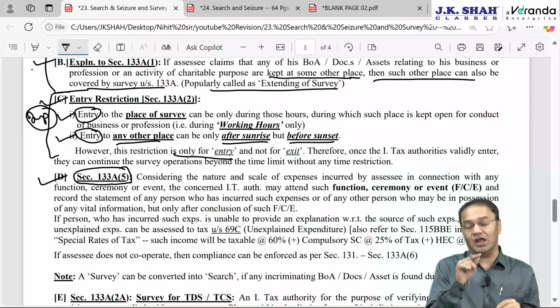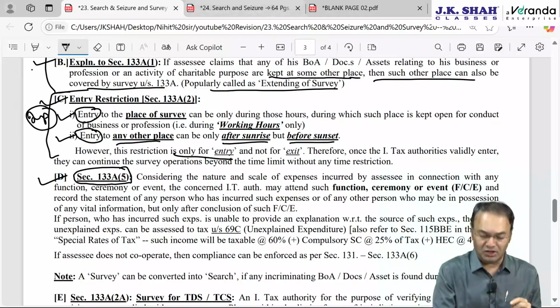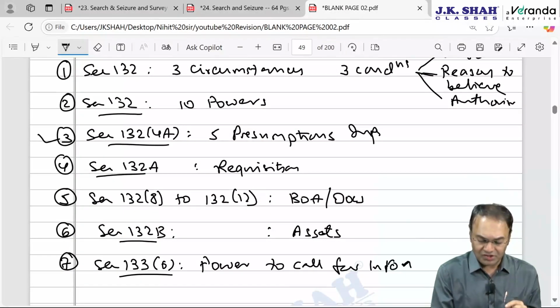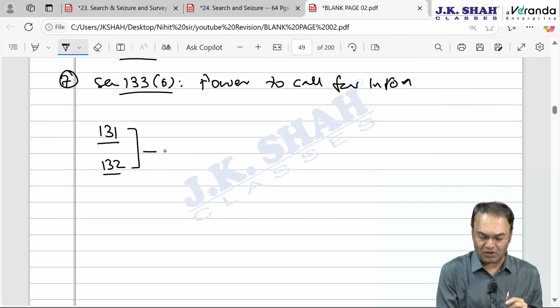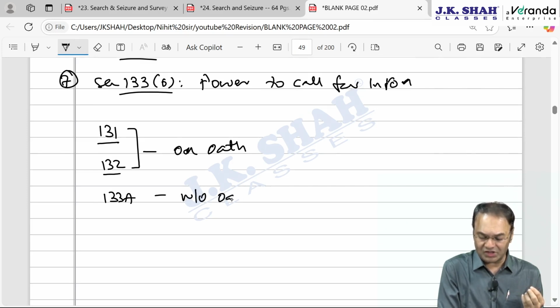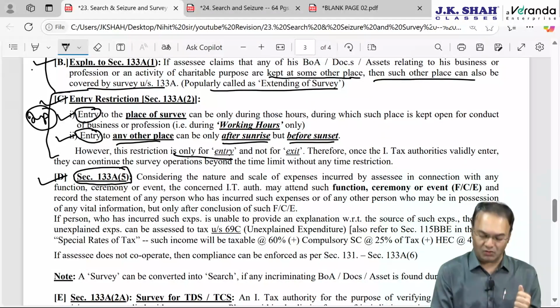If there is a search and upon conclusion of the search, when Panchnama is recorded, that is, statement recording takes place under search, then there the statement recording takes place on oath. Even in section 131, the last section of the previous chapter, and in section 132, at these two places statement recording takes place on oath, where retraction is not possible. But in 133A, in the 3 types of survey, statement recording takes place without oath. Therefore, the assessee can retract his statement. That is the difference between statement recording on oath and without oath.